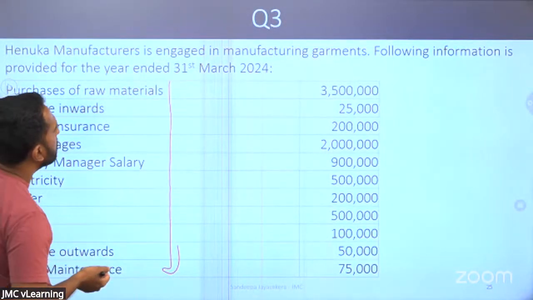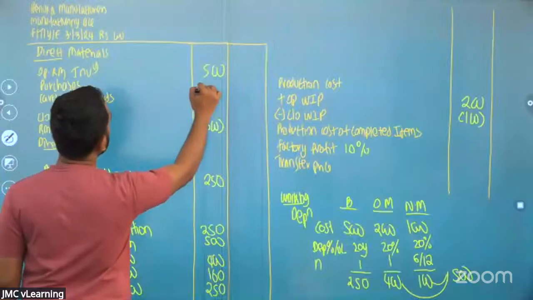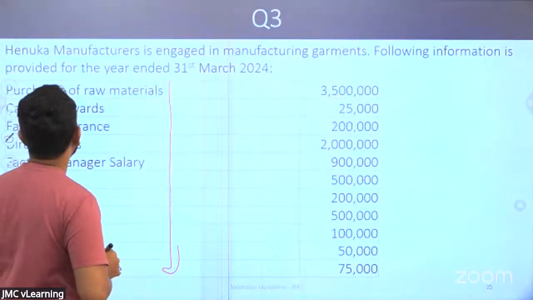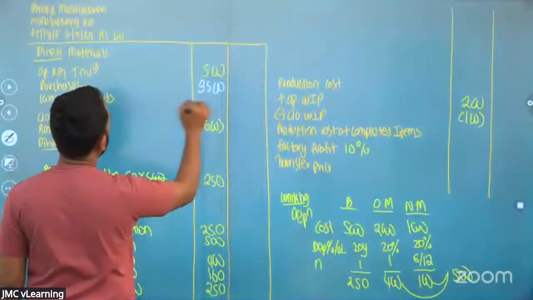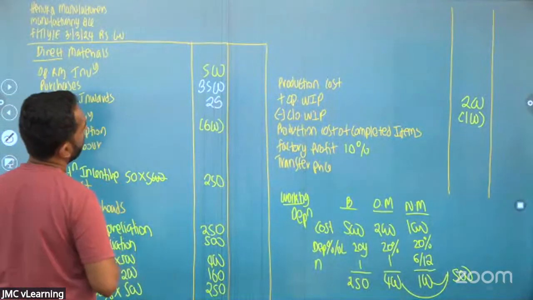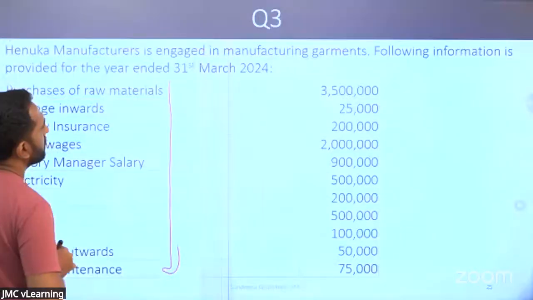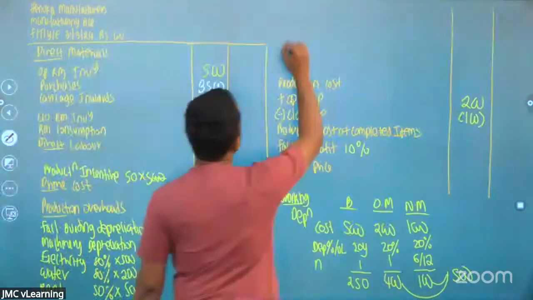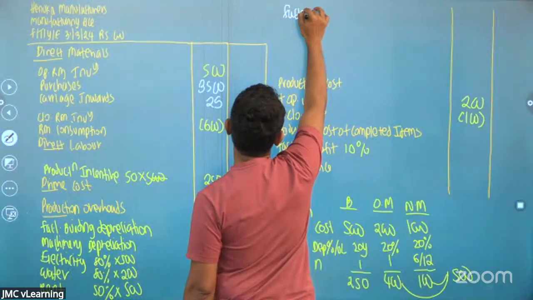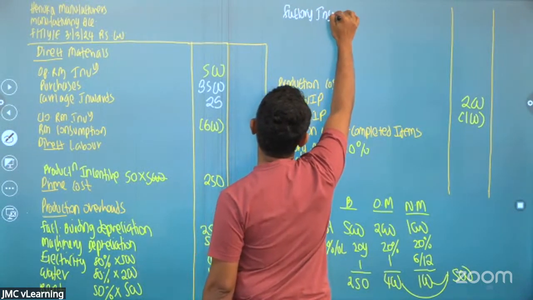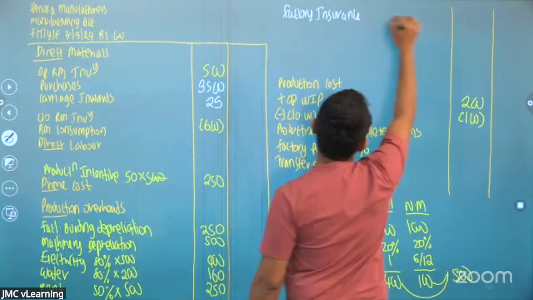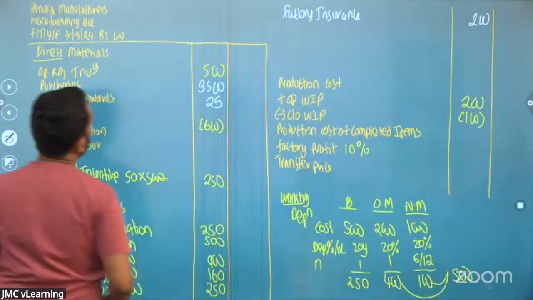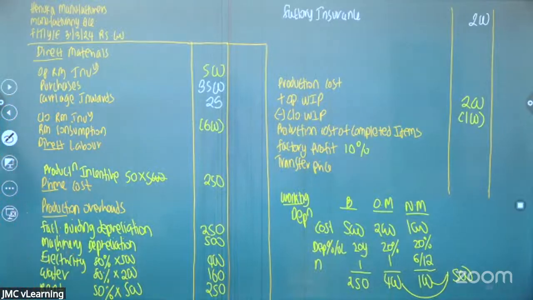Purchase of raw materials 3,500. Carriage inward 25. Factory insurance 200. So that's an overhead. Factory insurance means it's a factory cost. Factory insurance 200.